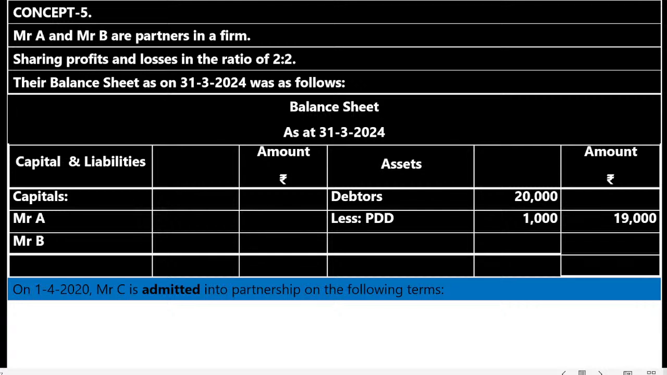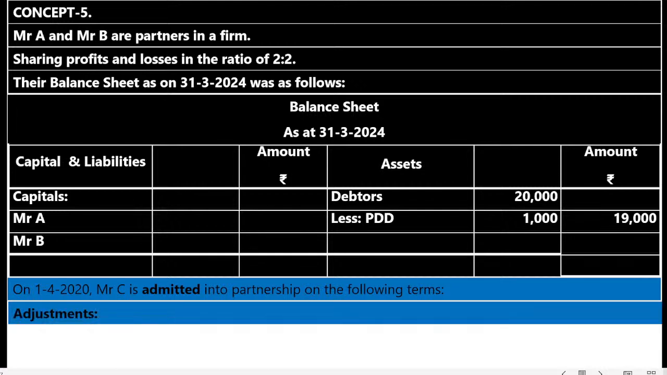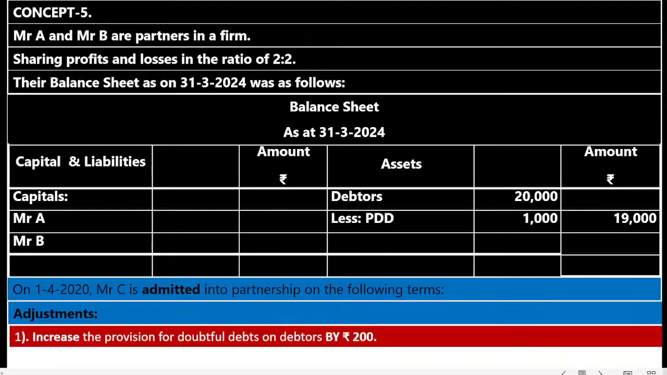Who is the new partner? Mr. C. Hereby, how many partners? 3 partners. Who are those? Mr. A, Mr. B and Mr. C. Adjustment number 1: Increase the provision for doubtful debts on debtors by rupees 200.